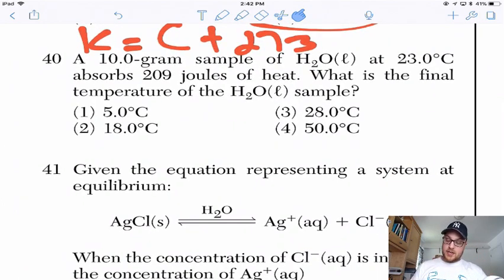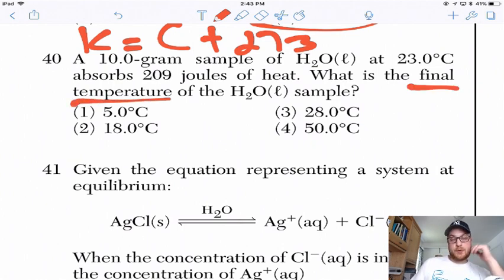A 10-gram sample of water at 23 degrees. Ooh, tricky one. Final temperature. Ouch. So this presents itself as kind of hard because of the algebra. But it's multiple choice. You can plug all the numbers in until you get the right answer. Anyway, how do I know what equation to use? I see heat.